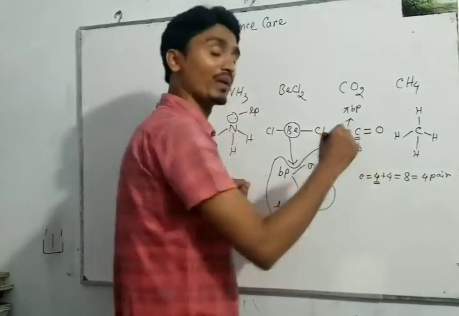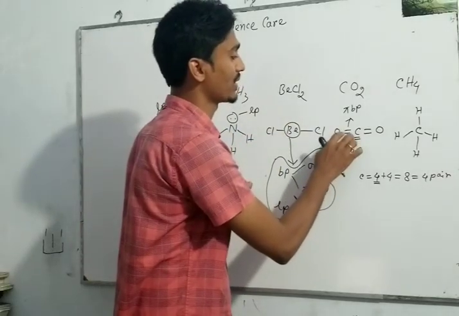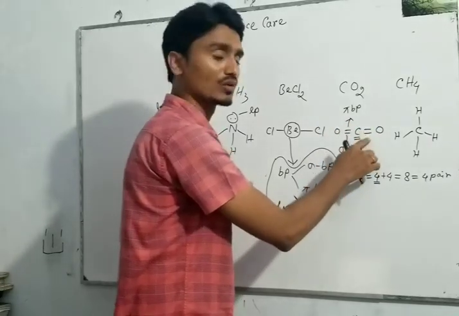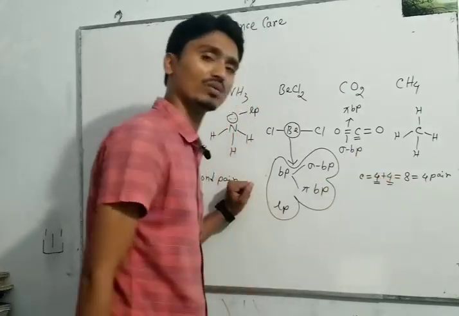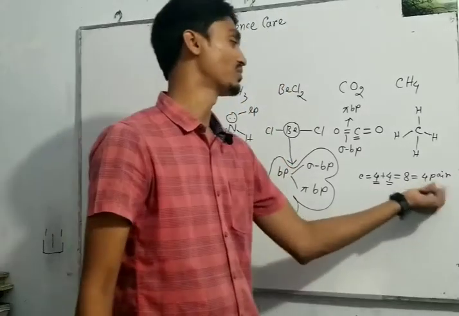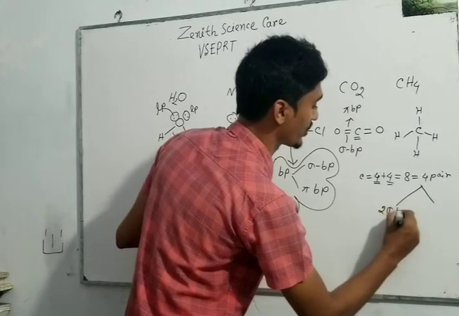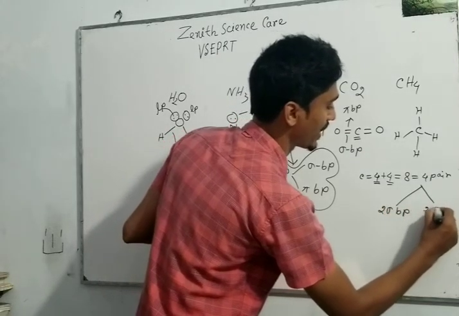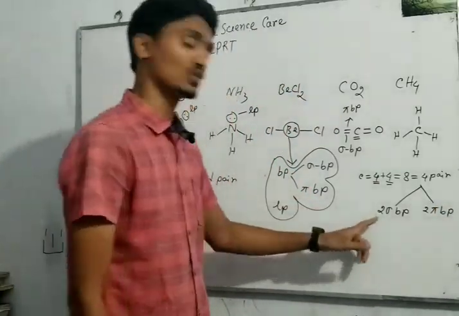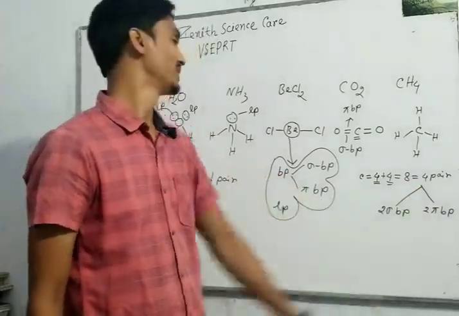This 4 comes from the valence shell electrons of carbon, and for each bond carbon gains 1 more electron. So we add 4 to 4, and the total is 8, which means 4 pairs. These 4 pairs are of 2 types, 2 sigma bond pairs and 2 pi bond pairs. That's how we can calculate the electron pairs and their types.